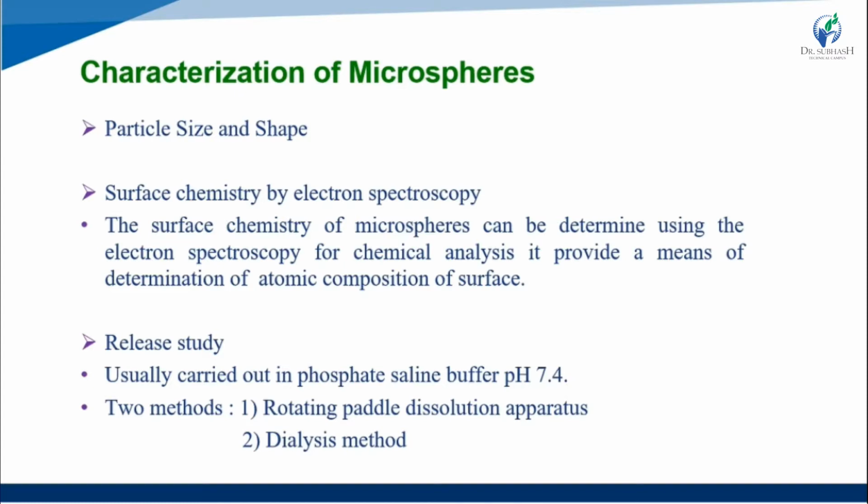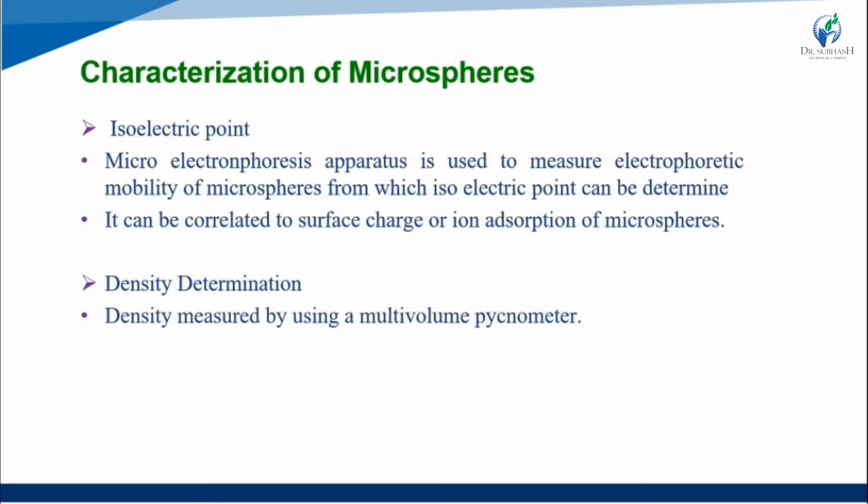Now, the drug release study is usually carried out in phosphate buffered saline at pH 7.4, with two methods: first the rotating paddle dissolution apparatus, and then the dialysis method. Next, isoelectric point. A microelectrophoresis apparatus is used to measure the electrophoretic mobility of the microsphere, from which the isoelectric point can be determined and then correlated to surface charge and ion absorption.